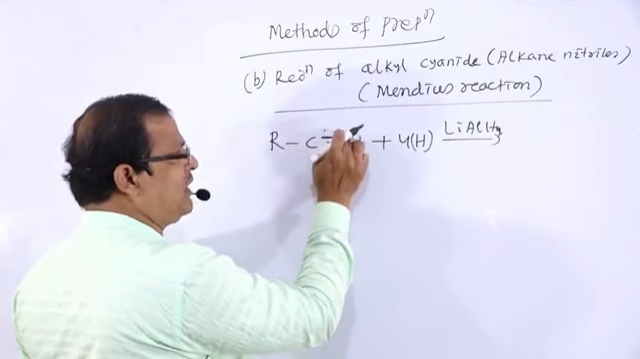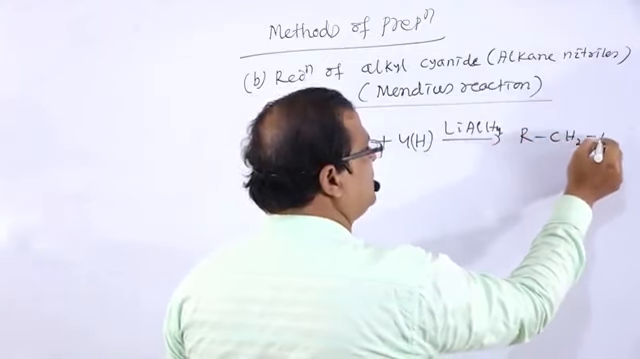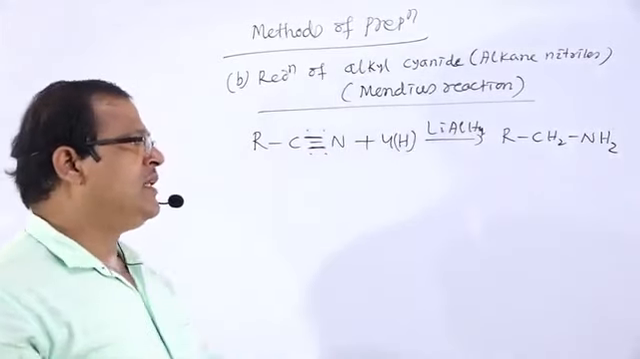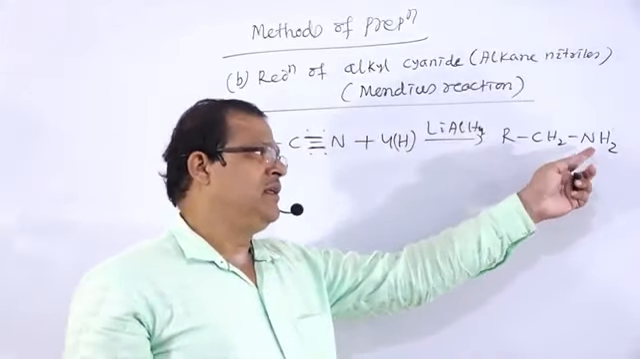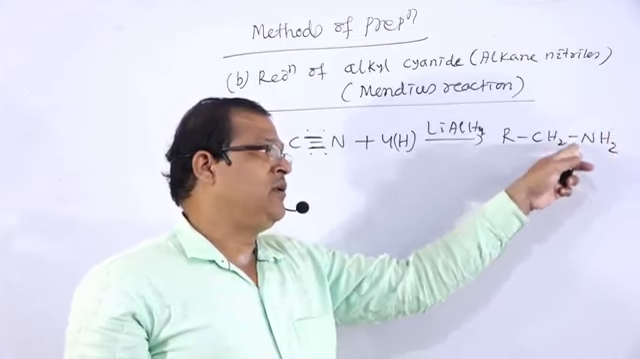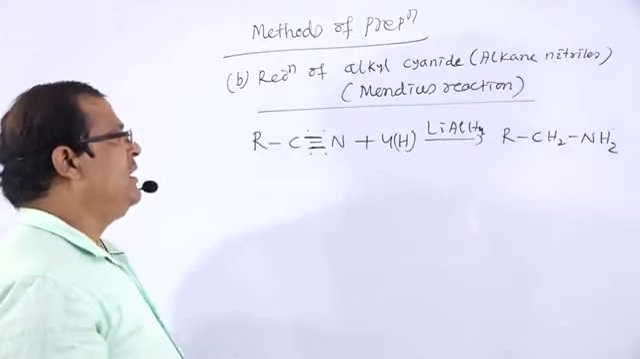RCH2NH2. So there is the formation of RCH2NH2. That is the formula for primary amine. From that NH3, one hydrogen atom is replaced by that alkyl group. That is the formula for that primary amine.